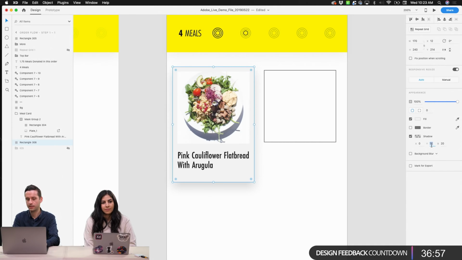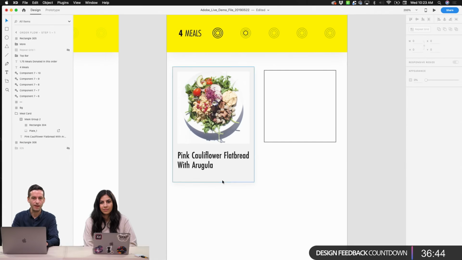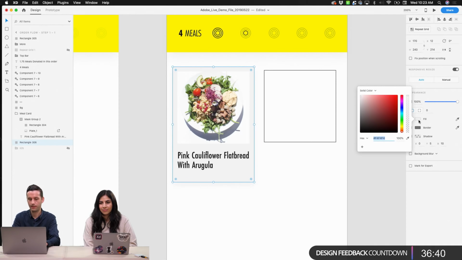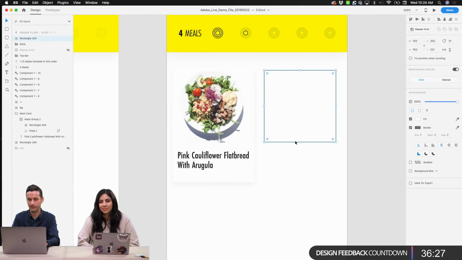So I'm actually going to tone this down, maybe make it a 5 pixel offset, and maybe a 10 pixel blur. It's a little bit intense on my screen, so I want to knock it down to 5% opacity. We now have a weird interaction with our colors, but this gray color was just purely a placeholder. So I'm going to make that white, and now we have a nice card. It's probably not going to show up as nicely in the video, it's a little hard to see, but I can see it on your screen. So maybe we'll play with that a little bit as we move forward.